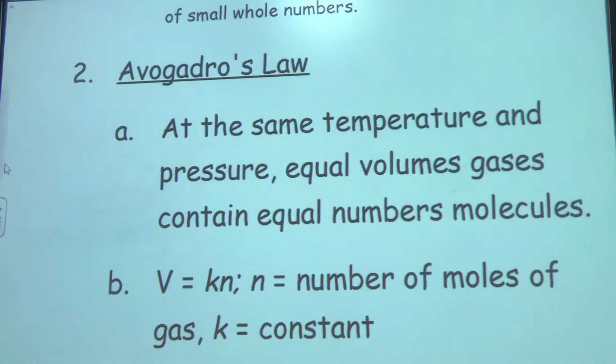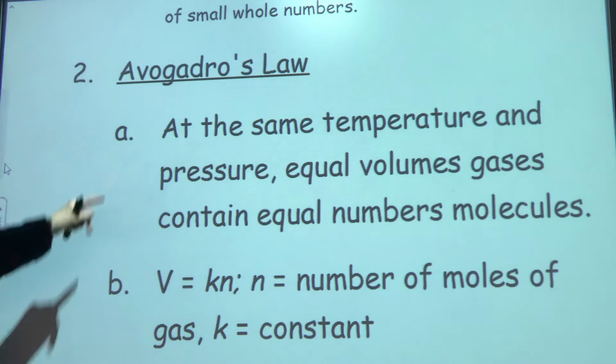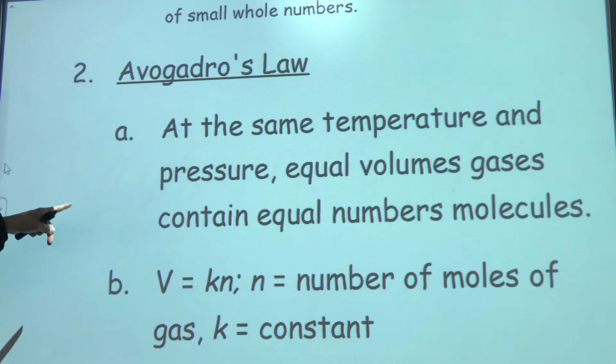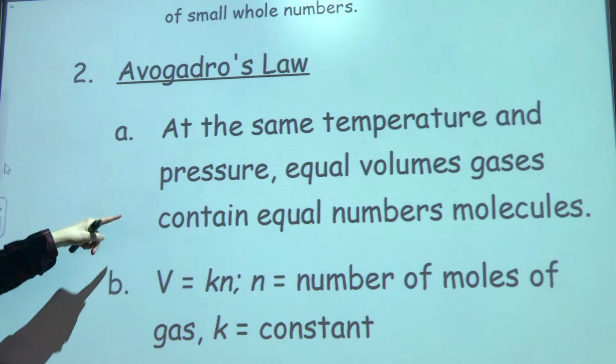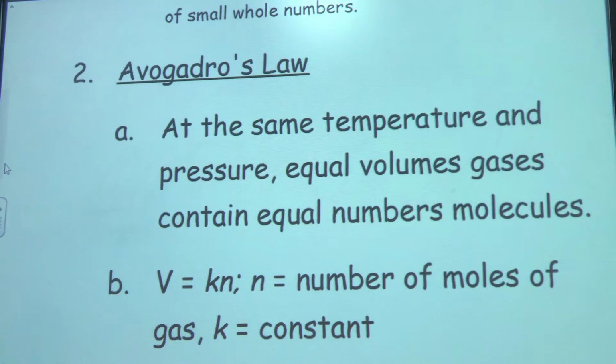And this just astounds me every time I hear it. It doesn't matter what gas we're dealing with. If we're dealing with 2 gases, as long as they're at the same temperature and pressure, both of those gases will have the same number of molecules. And I think that's a God thing. I mean, it sure has helped us out in being able to figure out a lot of stuff.